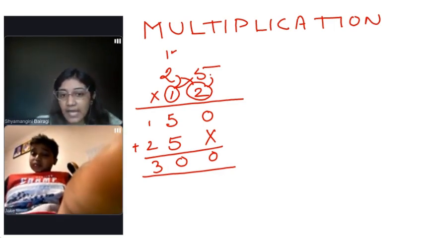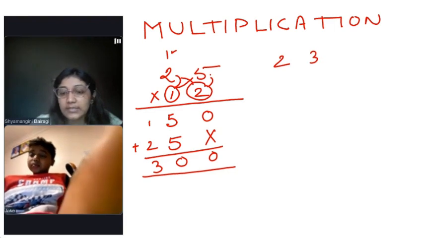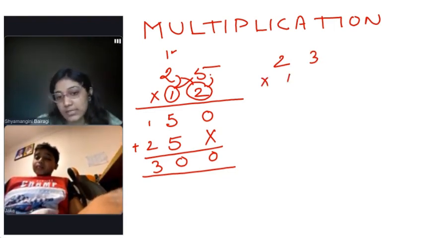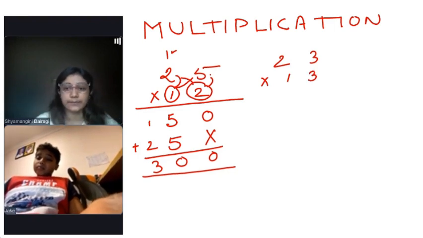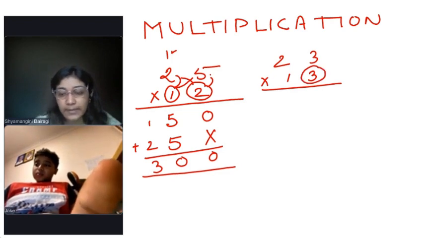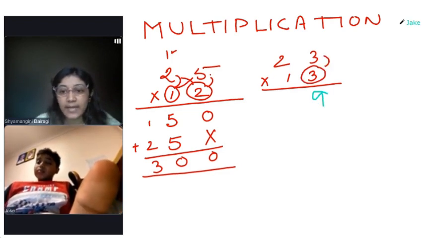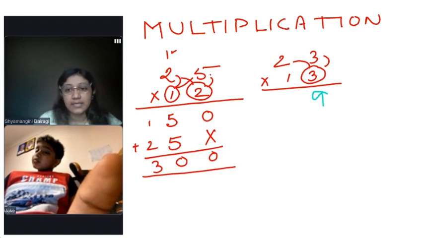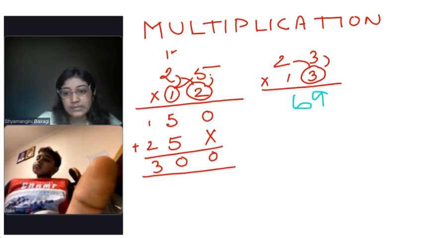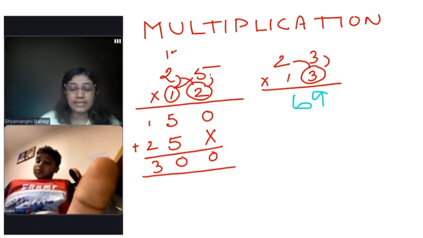So imagine we have 23 multiplied by 11. Oh no, not 11. Let's do with 13. Okay. So same process. First, this 3 will be multiplied with 3 itself and 2. 9. Yes. 2 times 3? 6. Okay. Now what did I say?